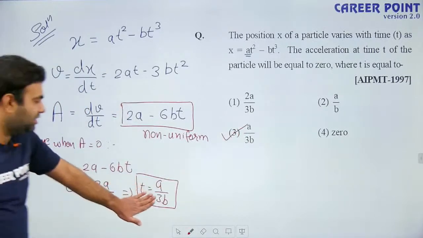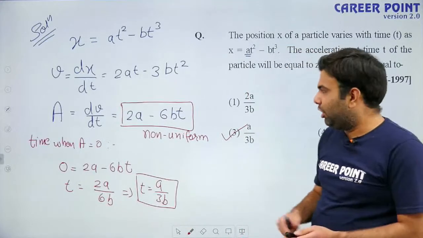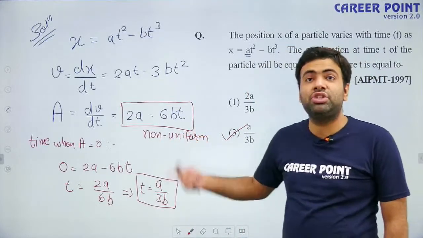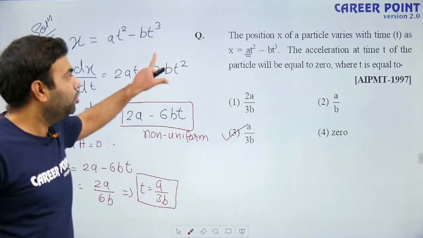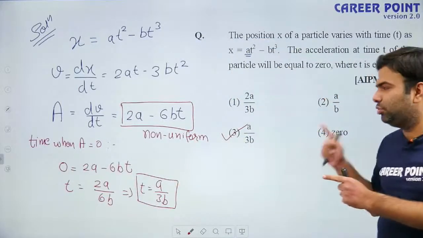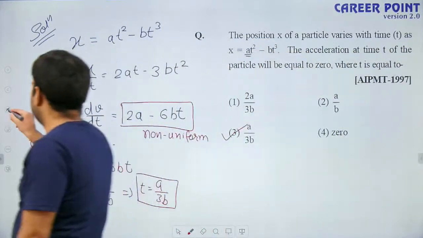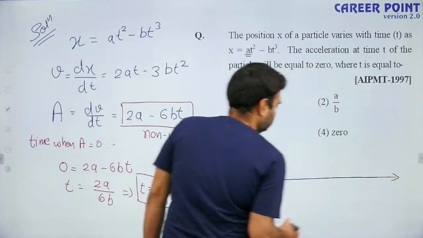Only at this time acceleration is 0. At any other time, it is having some value. Okay? Because the acceleration is non-uniform, it is changing its value with the passage of time. Okay? This is the case of non-uniform acceleration. And this is straight line motion. The particle was having motion along the x-axis only.